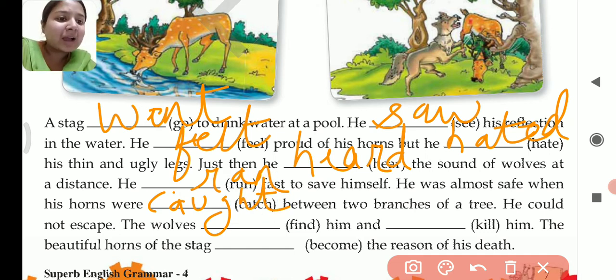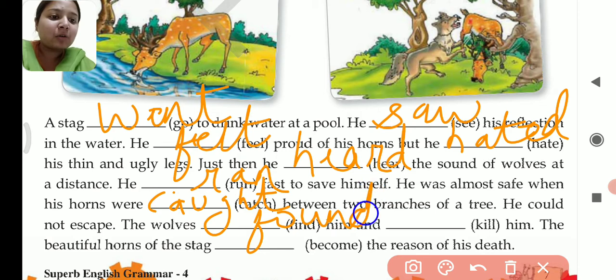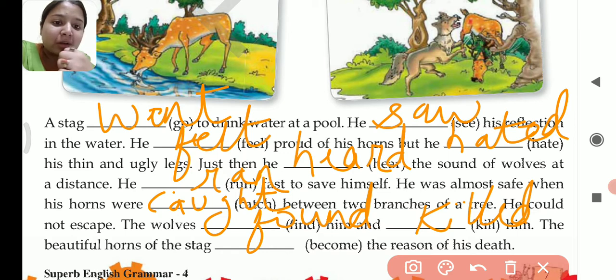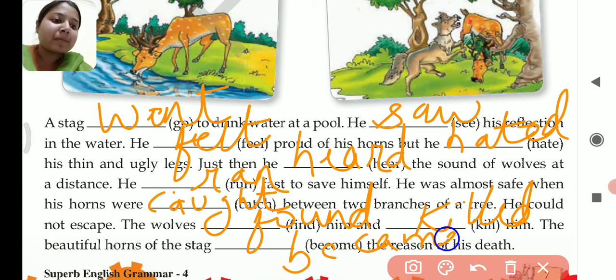The wolves find him and kill him. The wolves found him. Past of find is found, and kill is killed. The beautiful horns of the stag become the reason of his death. Become will change into became, B-E-C-A-M-E. Became. Okay, I hope question number 7 and 8 are clear to everybody.